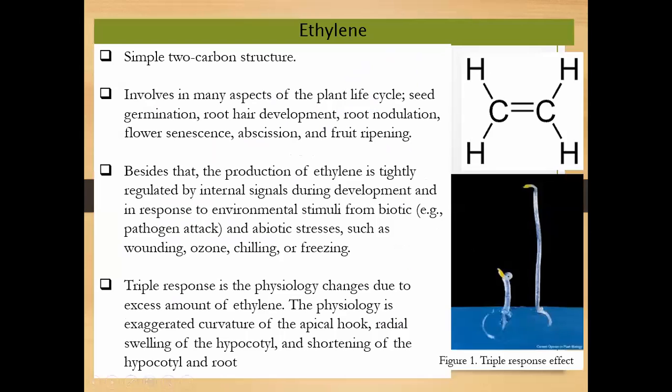When you look at the structure of ethylene, it's a very simple structure, C2H4 with a double bond, which exists naturally from plants. So plants produce this ethylene in nature. It is required in the plant life cycle from seed to seed. For example, seed germination, development of root hairs and major roots, root nodulation, especially nitrogen fixation, flower senescence or leaf senescence, abscission, and fruit ripening. So these processes require a lot of ethylene.